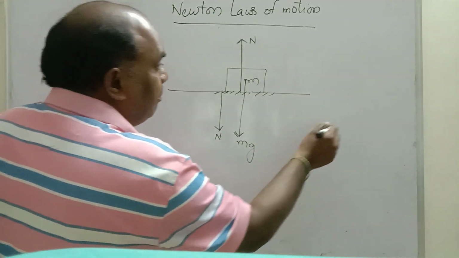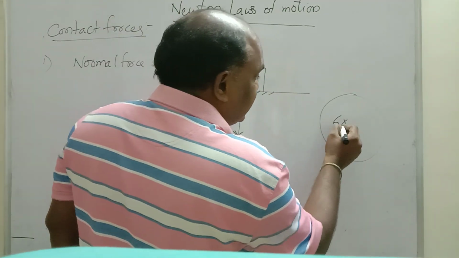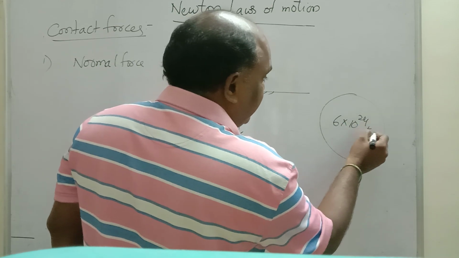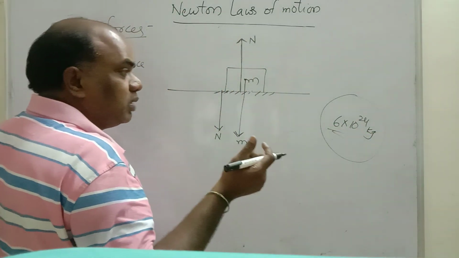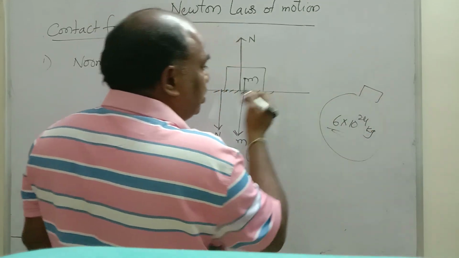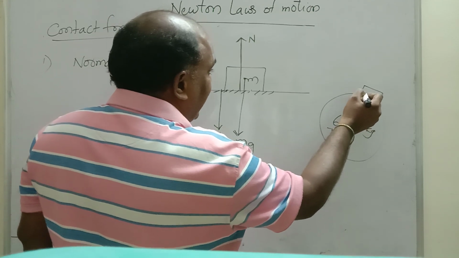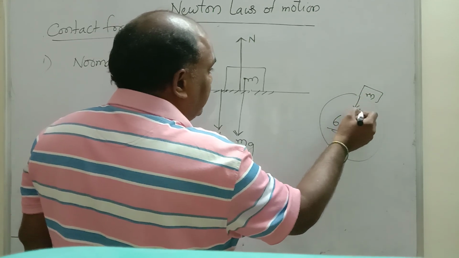Why? Because comparatively, this mass is negligible compared to the earth. Earth mass is 6 into 10 power 24 kg, very, very high. This mass is very less, 1 kg or 2 kg. Comparatively, it is negligible. So the normal force acting by the mass on the earth, no need to show.